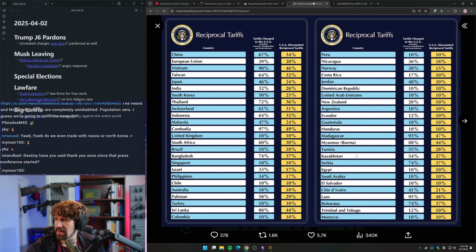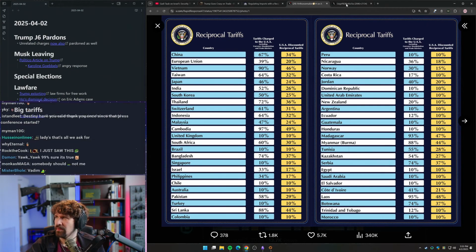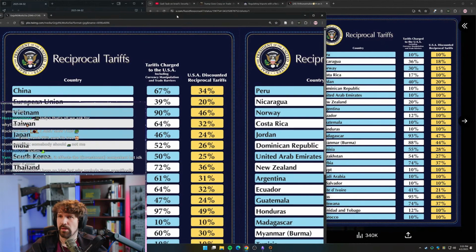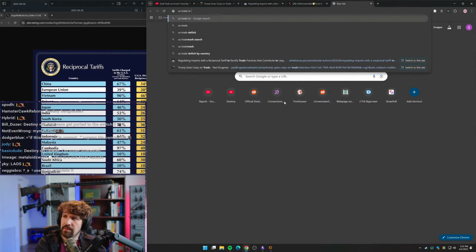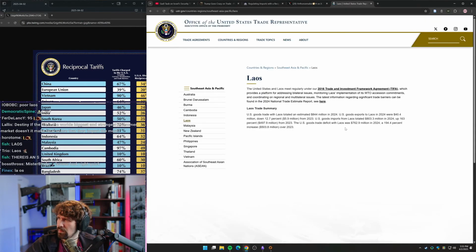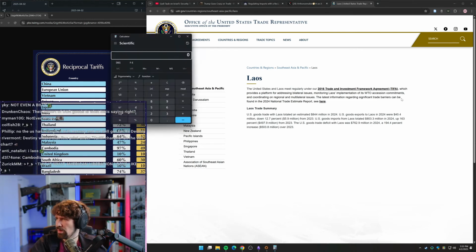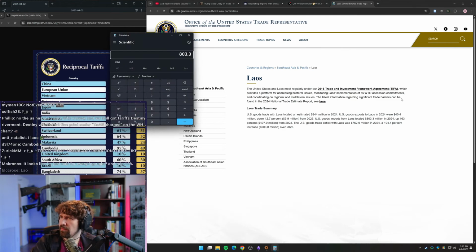It says Laos has a 95% tariff with the United States. So we should be able to go, what website is he using for our US trade with Laos? Let's check. So we exported 40.4 million and we imported 803 million. So what would you do? It would be 803.3 minus 40.4. So that's our trade deficit.